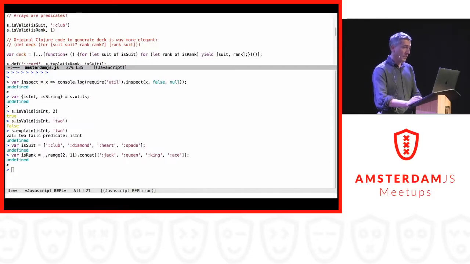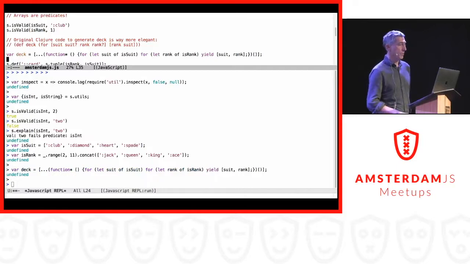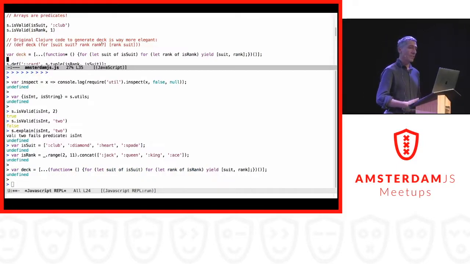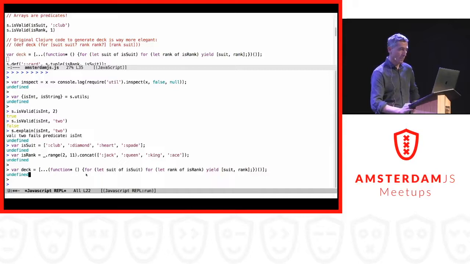And I also need a deck of cards, and a deck of cards is all the possible combinations of suits and ranks. And again, I'm going to use the word Clojure, because the original Clojure way is way more compact in this case, but this is the Node.js equivalent, and it also, of course, works.